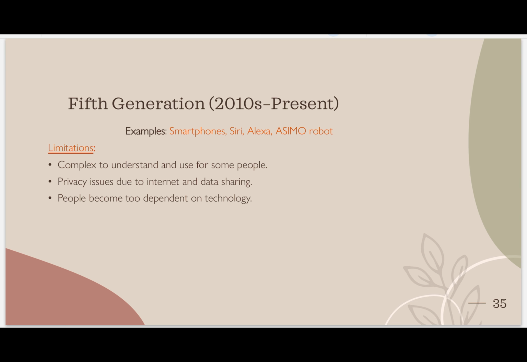Give me a button mobile. Then privacy issues due to internet and data sharing. Privacy issue means, as we can see on Facebook, Instagram, everyone is posting their photos. Is there any privacy? No. Anyone can misuse our photo. They can do anything with our photos. Data privacy. Nowadays hackers are stealing someone's data, right?